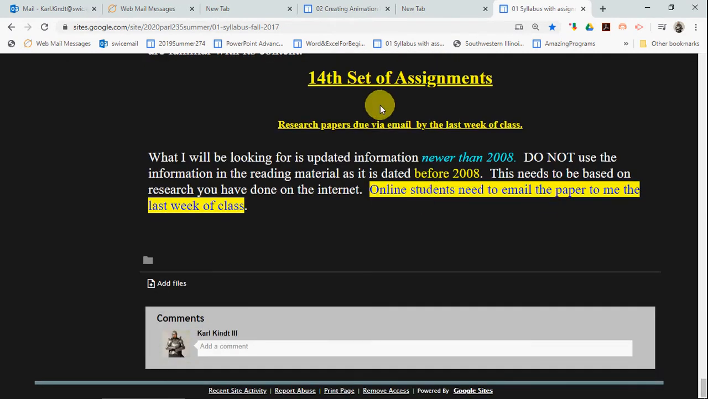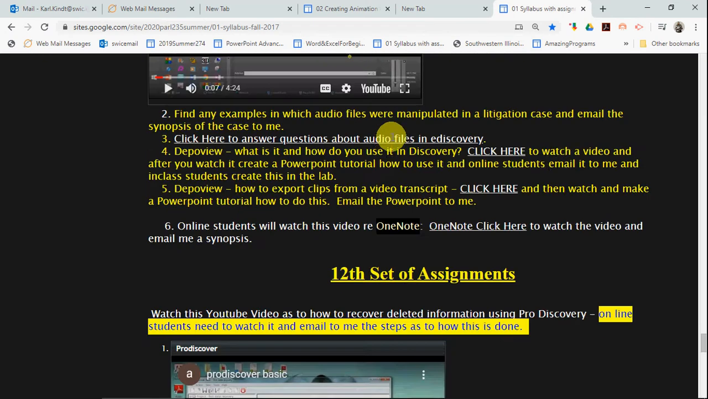So then your research paper is due via email the last week of class. During the summer, that comes up a lot quicker than you'd want it to, I think, because you've got double work to do during the summer time. Anyway, read through all of these assignments.